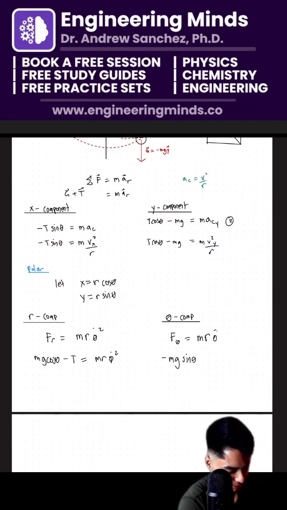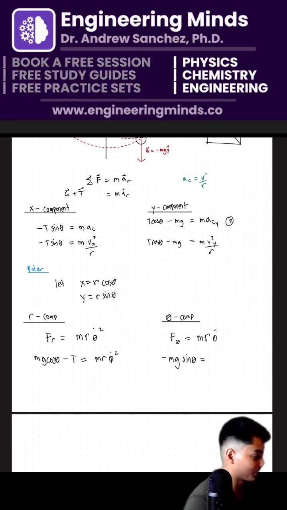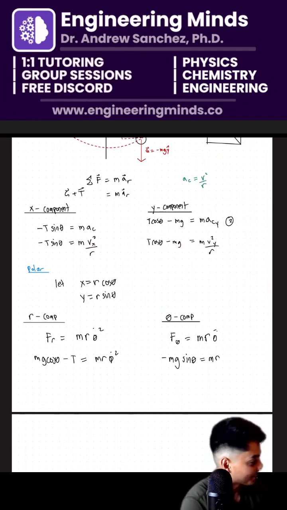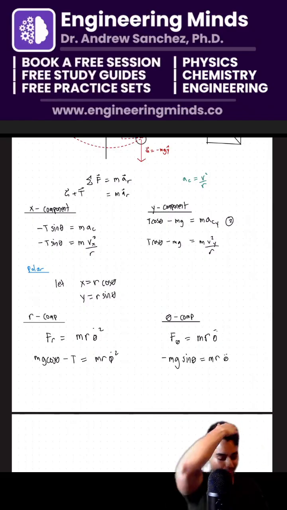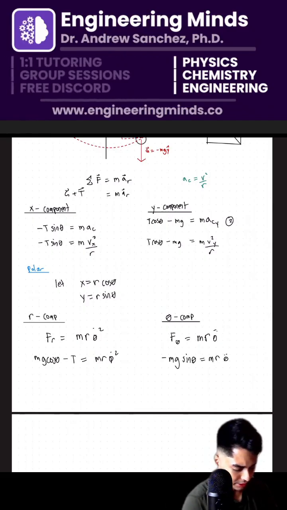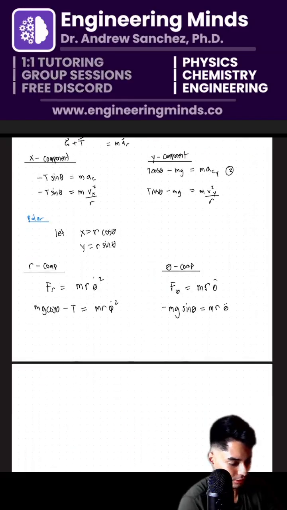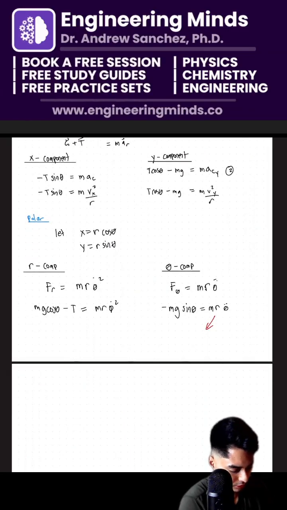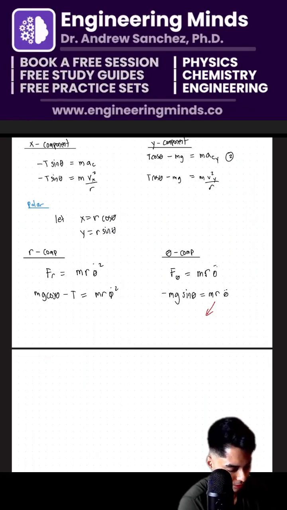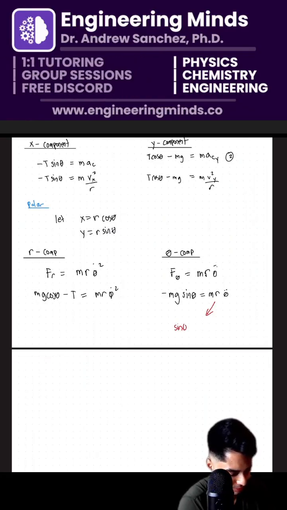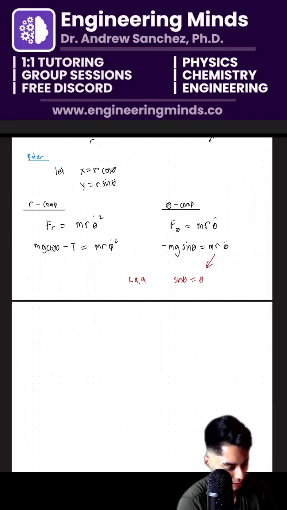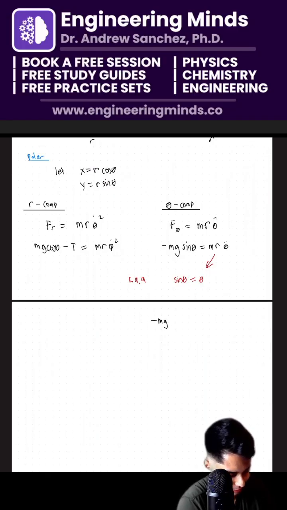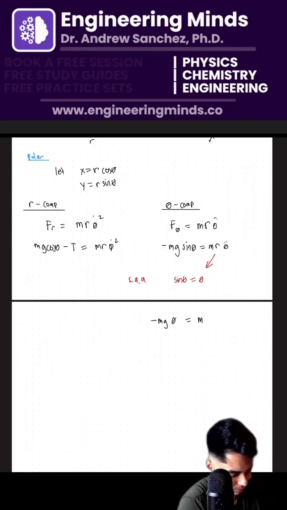So that's going to be r sine theta equals mr theta double dot. Okay, cool. So we're going to integrate this. Here's where we use the small angle approximation and say that sine theta is approximately equal to theta. So now we can simply integrate: this is mg theta, which is mr.